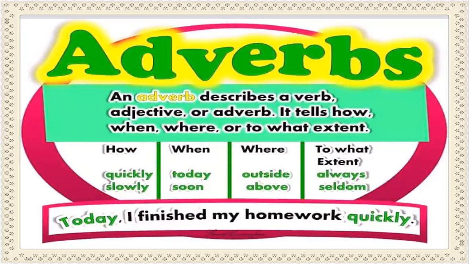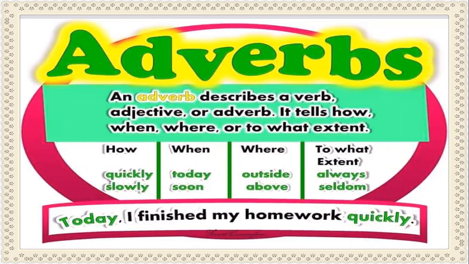So what exactly are adverbs? Let us see in brief. An adverb describes a verb, adjective or adverb. It tells how, when, where, or to what extent. When we ask the question how, we get answers such as quickly, slowly.